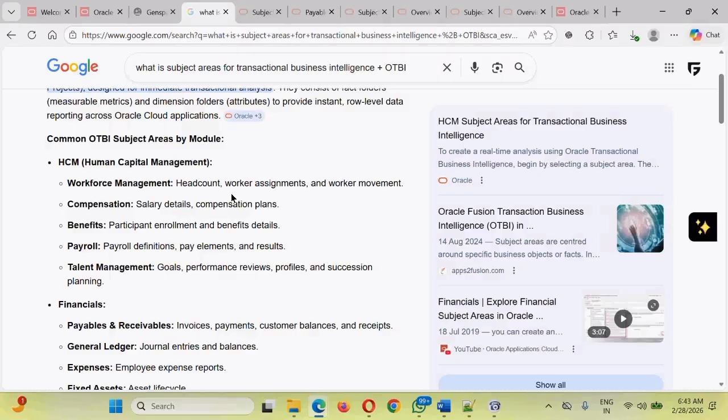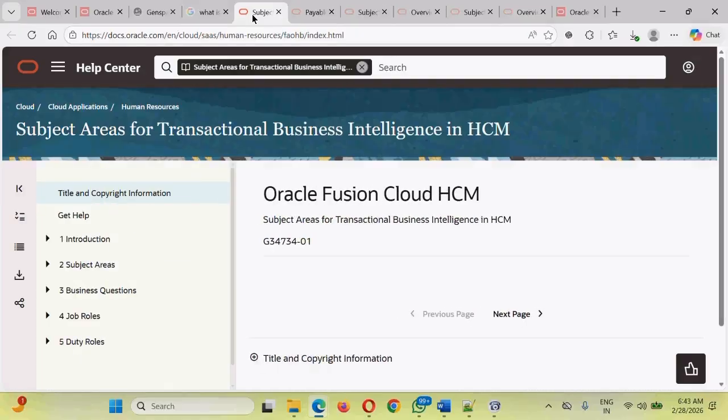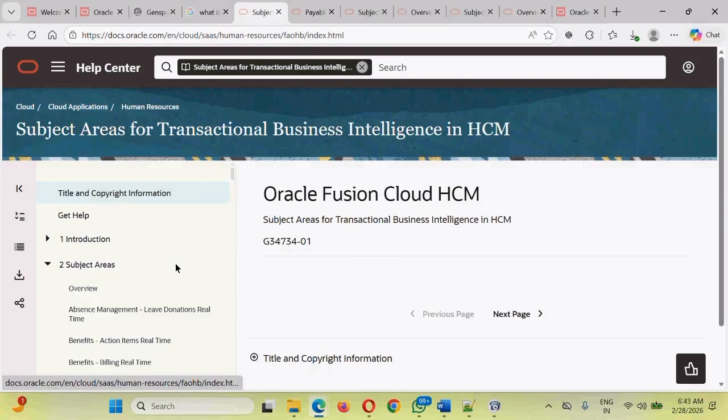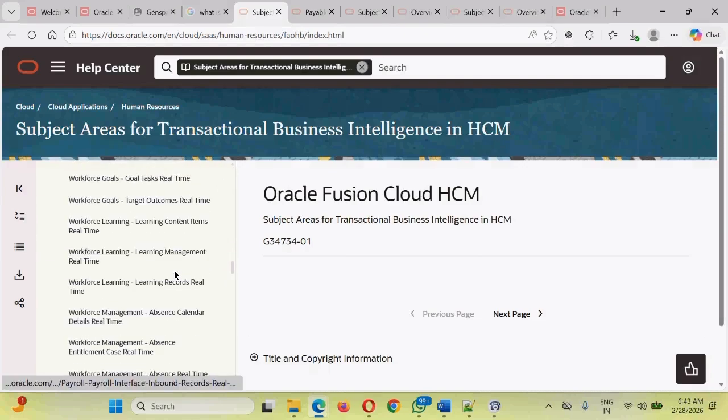We need to identify those subject areas and use them as per our business requirement to make the reports for our end clients. Okay, guys, we will be sharing these key pieces of information. If you simply Google and search for subject areas for transactional business intelligence in HCM, you will be provided a list of all the predefined subject areas provided by Oracle. These are the different subject areas provided by Oracle. You can use and refer to them while building any report and analytics.